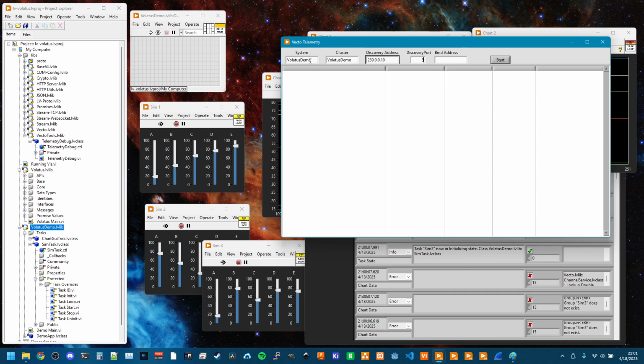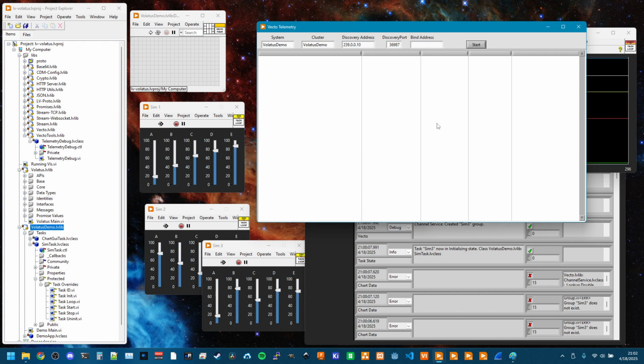So the only thing I need to know is the system name, cluster name. I'm gonna pass over what those are right now. But basically, what I really need to know is the multicast endpoint where running applications advertise themselves.